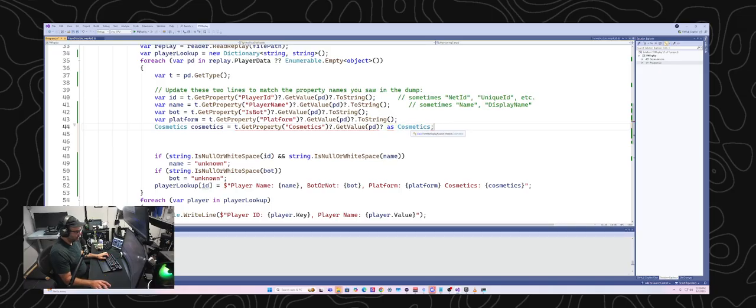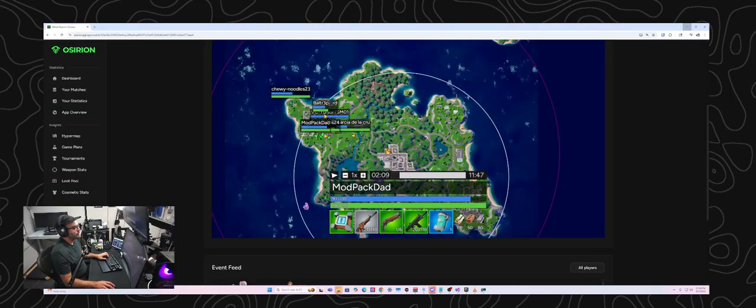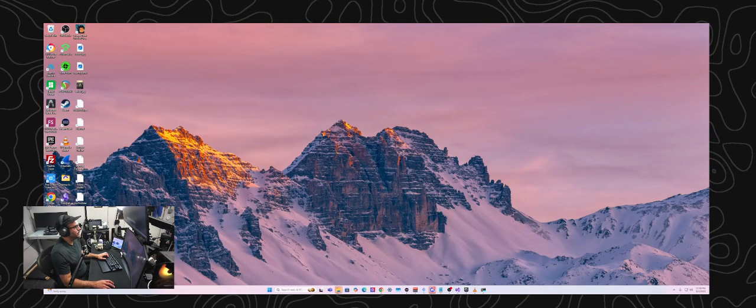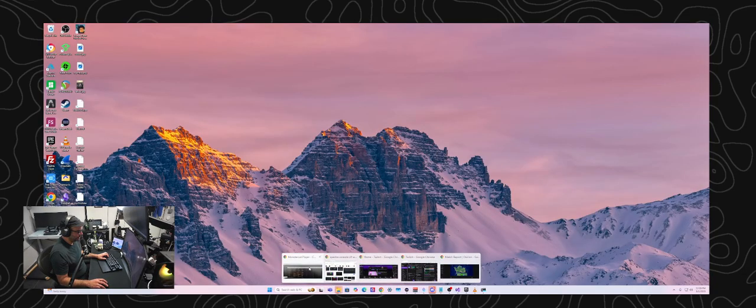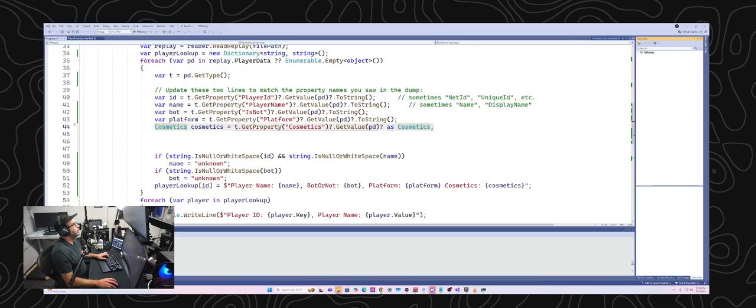But I wonder if I can just, let's see here. Since I'm not super familiar with this, I could just go ask ChatGPT real quick. Basically what I want to do is extract the cosmetics property and put it into something that is of type cosmetics.